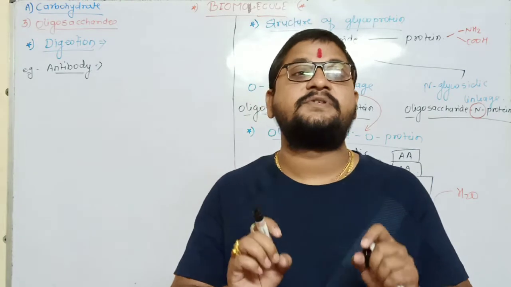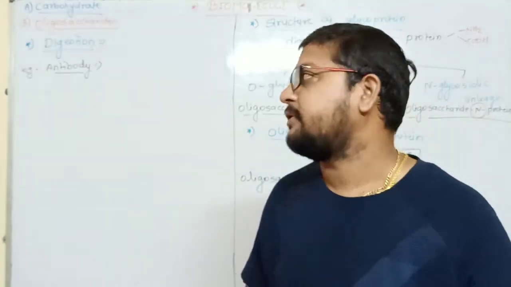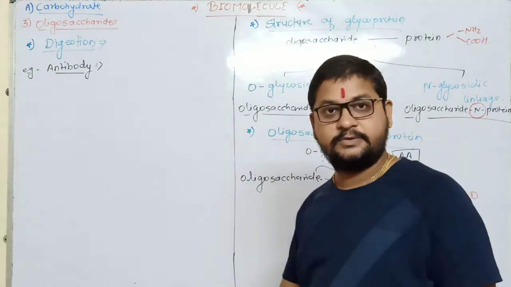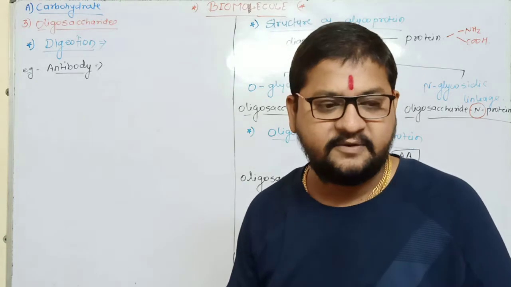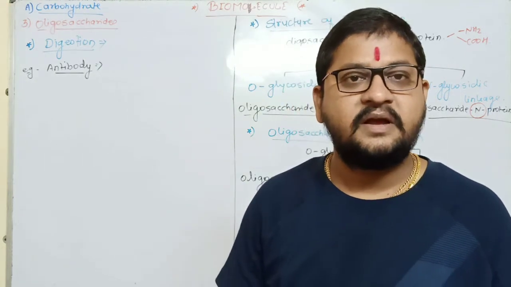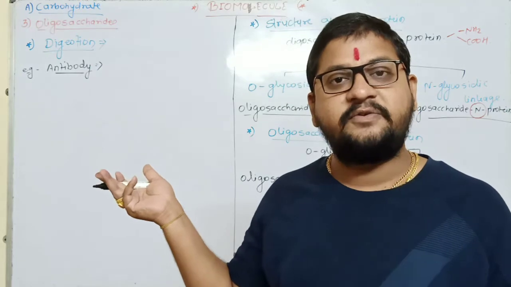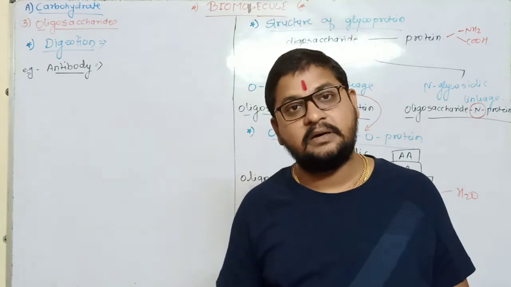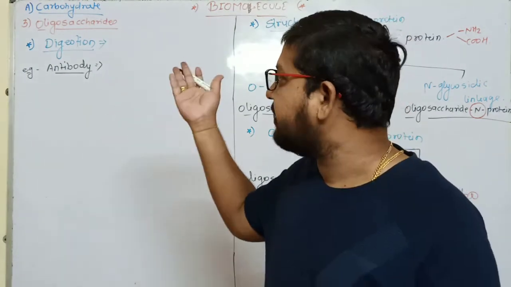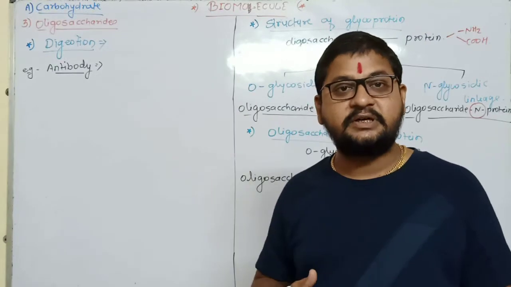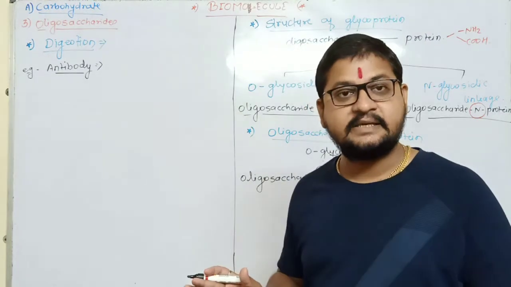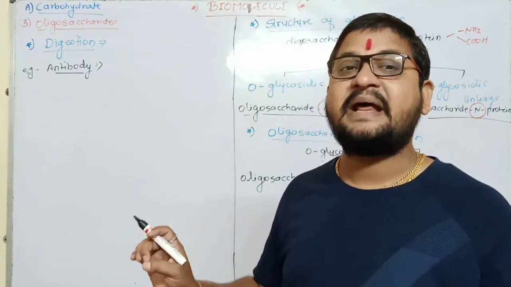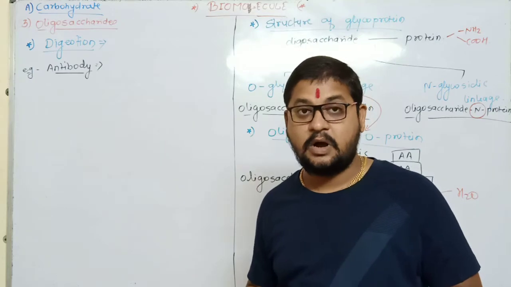Okay, it is also called a defensive protein. What is it? Defensive protein. Now, no doubt it is a glycoprotein, so that is the example of oligosaccharide. Now, the question is, what happens if antibody is in excess in the body? If antibody, immunoglobulin, which is a defensive protein, rises its level in the blood, then what happens? It undergoes digestion. But how does this digestion take place? Very simple steps. One cell organelle is responsible for this, that is lysosome. A single membranous cell organelle present in the body. So how does it happen?